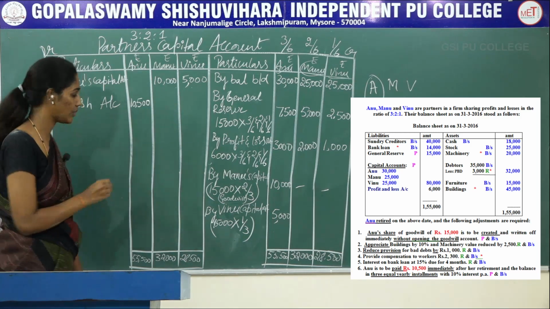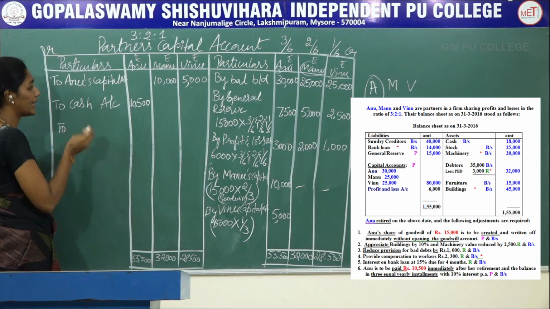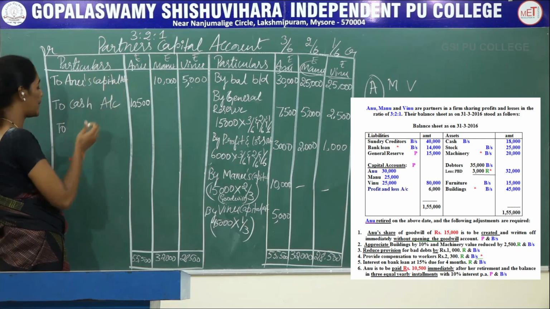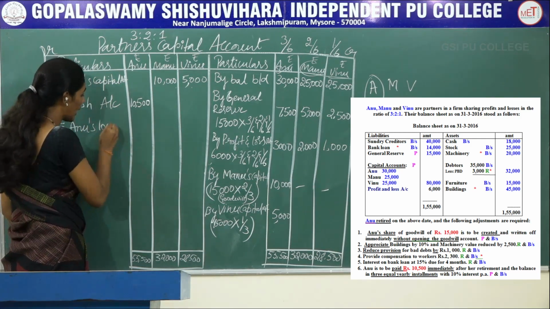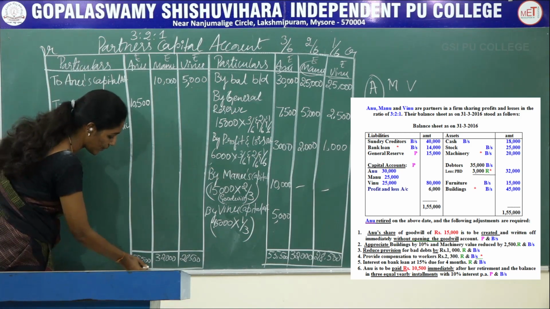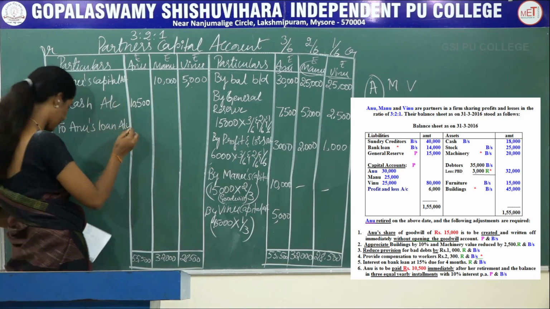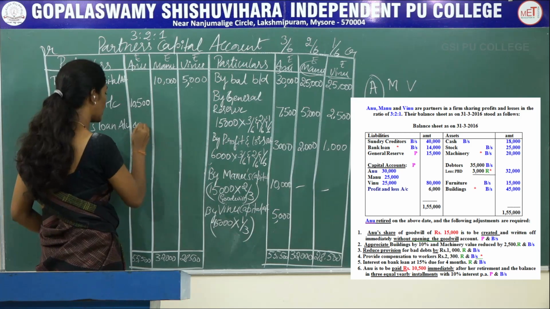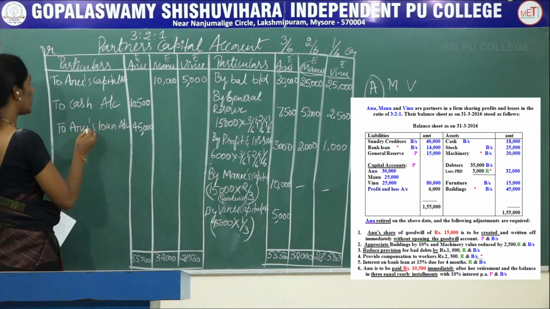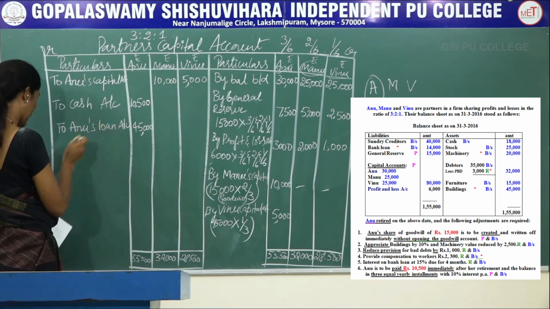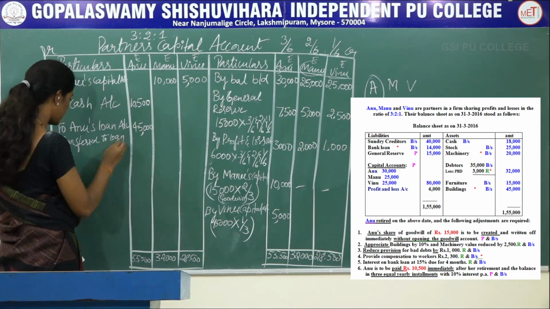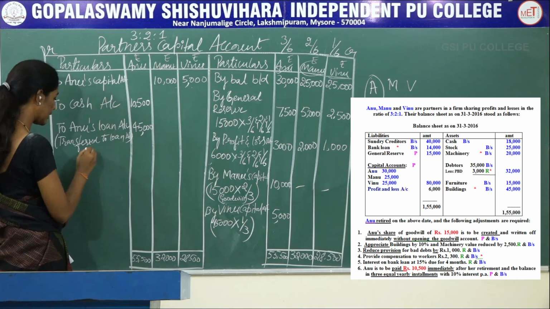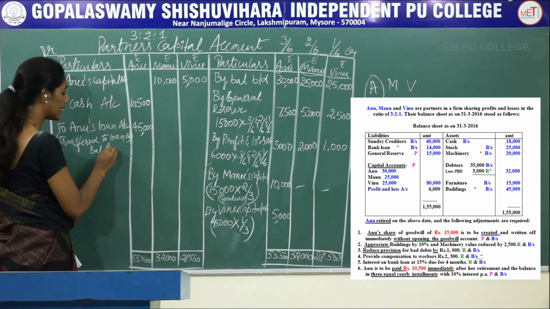The remaining balance due to the retiring partner is to be transferred to her loan account. So it is to be debited on the partner's capital account as to Anu's loan account. So 55,500 minus 10,500, you will get 45,000, and this has to be transferred to her loan account. It is also considered as a balancing figure.